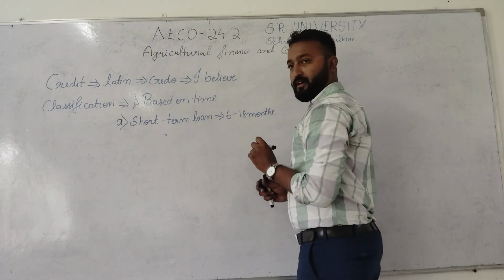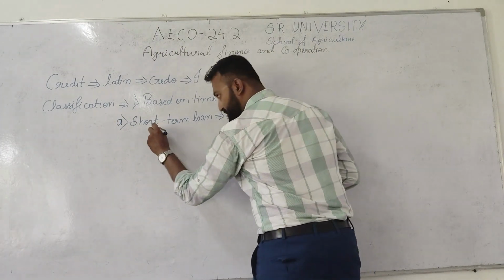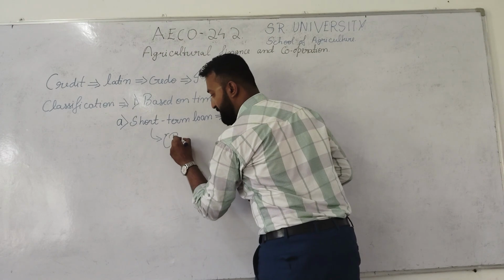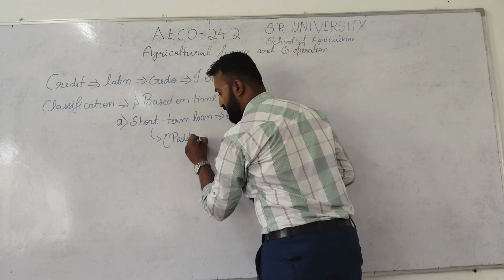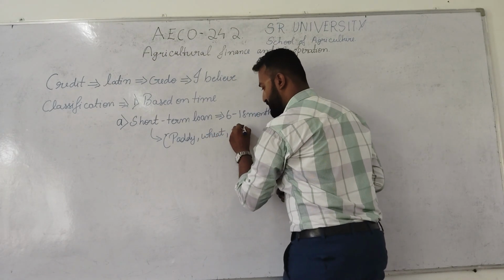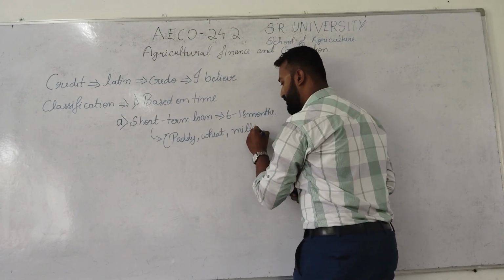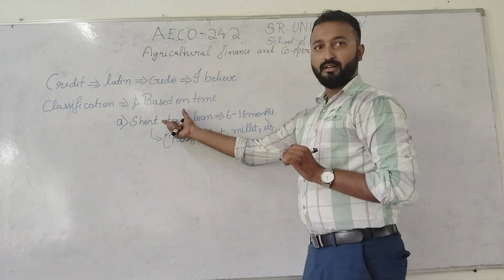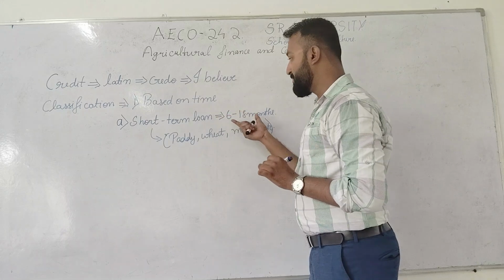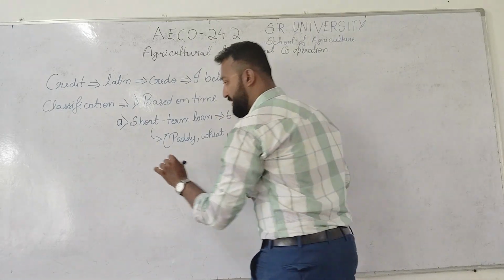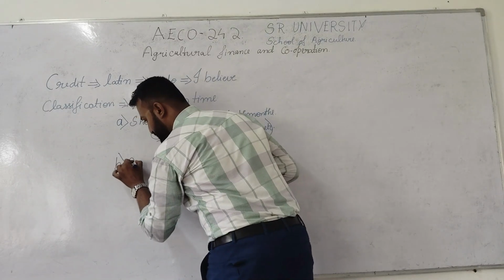So what types of agriculture commodities can be grown while using the short term loans? That is short duration crops like paddy, wheat, millets, oilseeds or vegetables, etc. Short term loans are nothing but those loans that should be repaid from 6 to 18 months itself. Next comes the medium term loans.